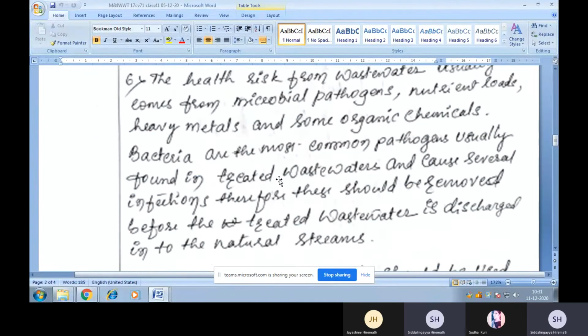Sixth one, the health risk from wastewater usually comes from microbial pathogens, nutrient loads, heavy metals, and some organic chemicals. Bacteria are the most common pathogens usually found in treated wastewater and cause several infections. Therefore, these should be removed before the treated wastewater is discharged into the natural streams.